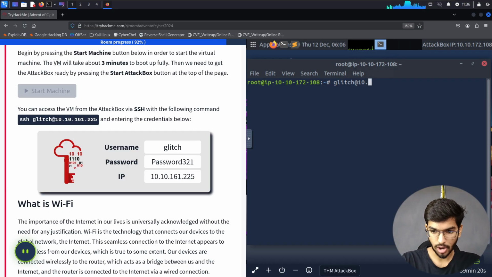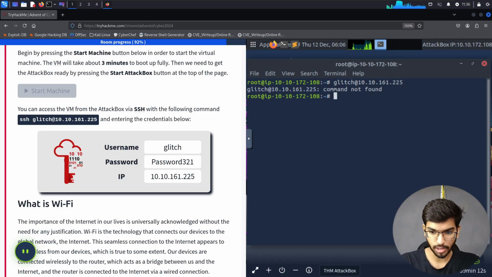I'll say 10.10.161.225 and then press enter. Now it's going to be asking me for the password. Glitch. Oh yeah, I forgot to specify SSH. So SSH glitch at